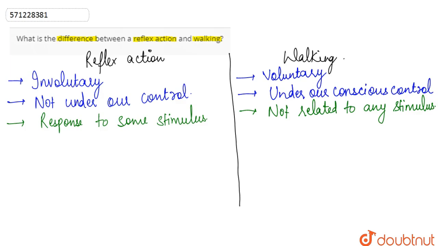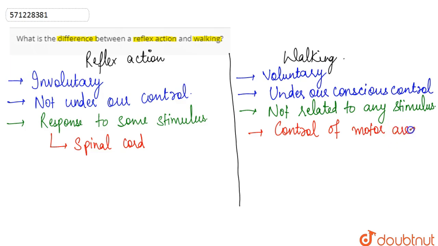Now if we talk about the reflex action, the response generated in case of the reflex action is generated at the spinal cord, whereas in case of walking, the control is under the motor area of our brain.